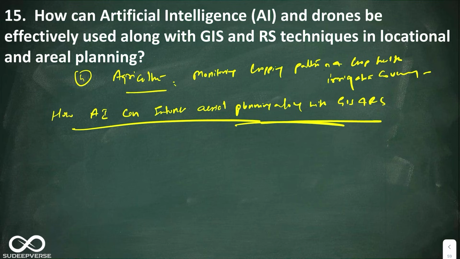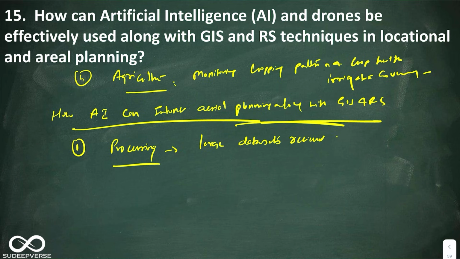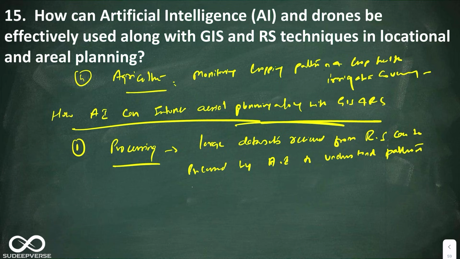Alright, so now under this, the first point is you can talk about processing. You can say large data sets received from remote sensing can be processed by artificial intelligence to understand pattern recognition.